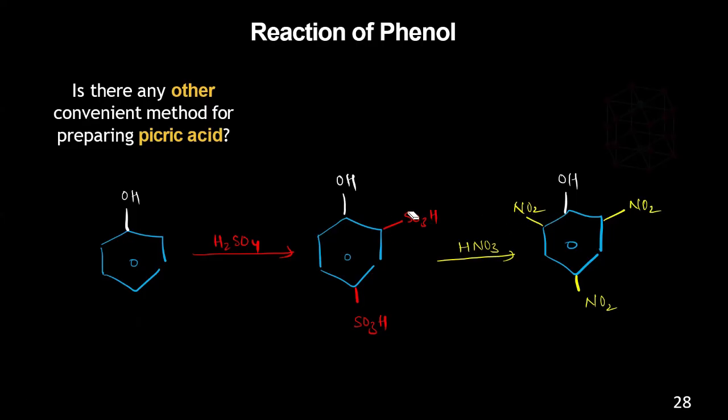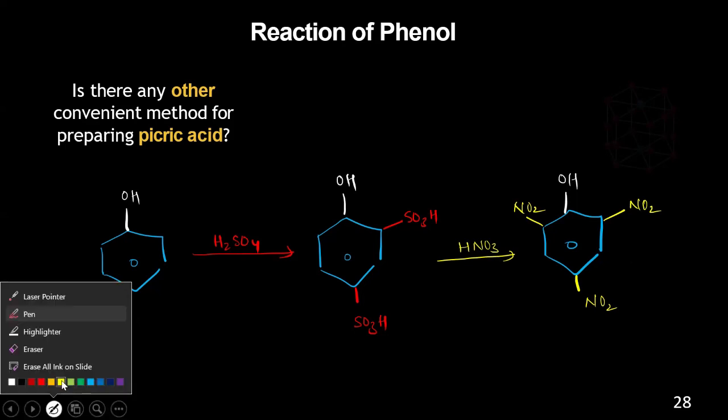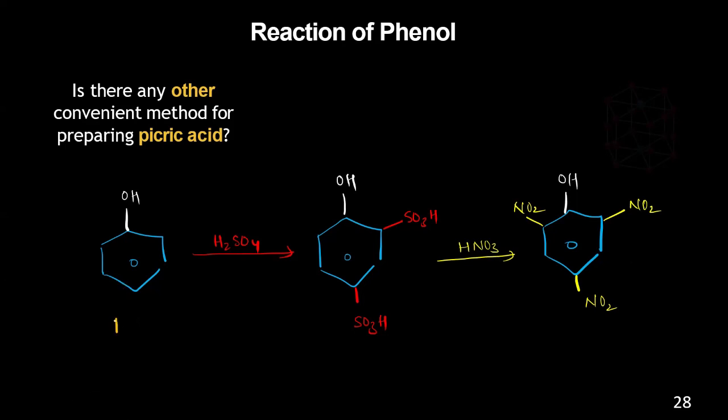Okay. So what is this? This is nothing but a phenol. And what is this? If you see here, there is a sulfonic acid attached. So we can call this phenol 2,4 because this is the second and fourth position, 2,4 disulfonic acid.